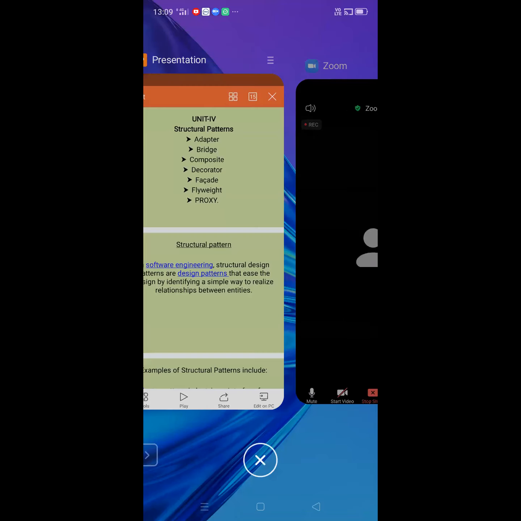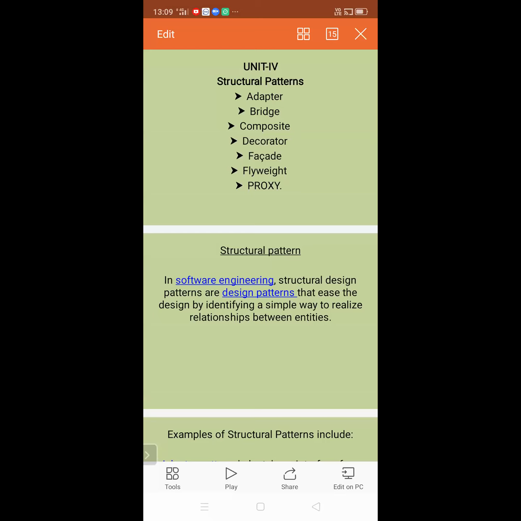So by using the bridge, we are able to implement the software modules independently. That means the main purpose of bridge is connecting the two ends and implementing the software and eliminating the dependency among the modules. So that is the main purpose of bridge.